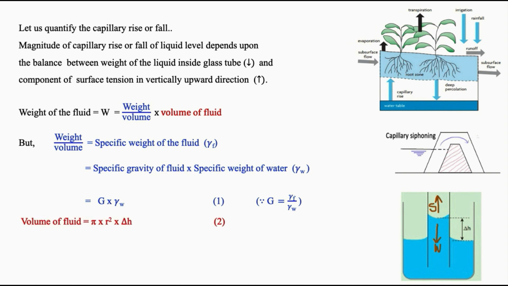The second part is the volume of the fluid inside the glass tube. It is given by pi r square into delta H, where pi r square is the cross-sectional area of the glass tube and delta H is the capillary rise or fall. Then it comes to W is equal to G gamma W into pi r square delta H.